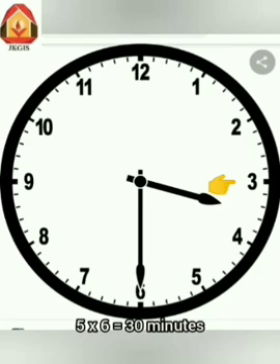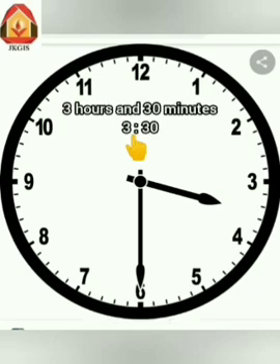And if we skip count by 5s, we get 5, 10, 15, 20, 25, 30. So how many minutes have passed after 3 o'clock? It's 30. So the time is 3 colon 30 because the hours are 3. And after counting by 5s, we can see that the minute hand is pointing to 30 minutes.